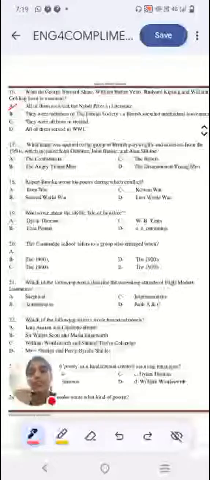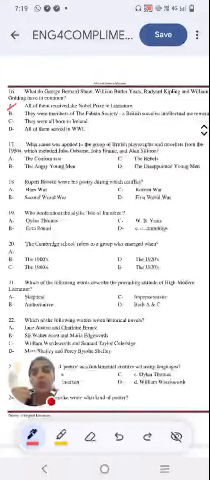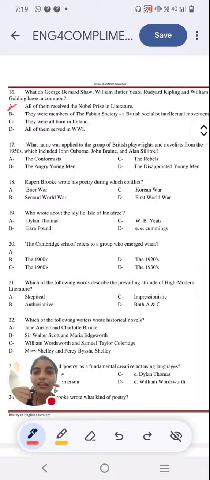Next question. What name was applied to the group of British playwrights and novelists from the 1950s, which included John Osborne, John Braine, and Alan Sillitoe? Option A, the conformist. Option B, the angry young man. Option C, the rebels. Option D, the disappointed young men. What is the group that consists of Osborne, Braine, Sillitoe, all called? There is also more. Kingsley Amis is also part of the group. So let me know which is the option.